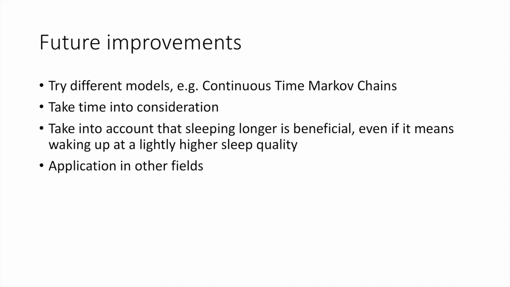For our future improvement, we have three main directions. The first one is to try different models to fit our data, for example, continuous time Markov chain. Secondly, for now, waking up at 2 a.m. or 8 a.m. is not distinctive, and we use the same transition matrices to calculate them all. But the more you sleep, the more the probability of waking up actually increases, so we'll try to solve this problem.